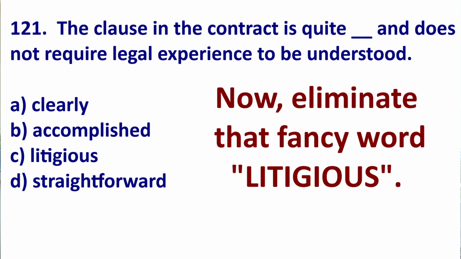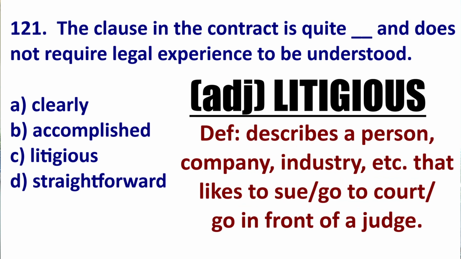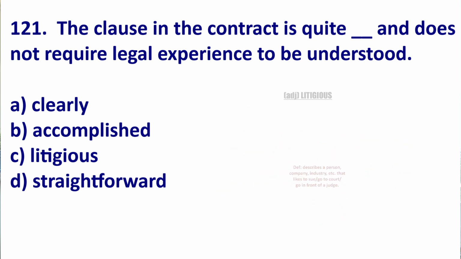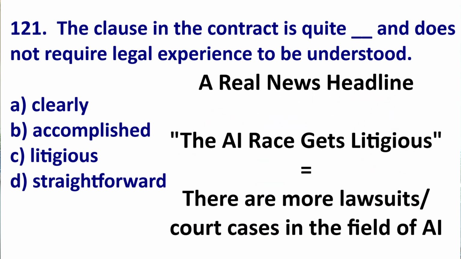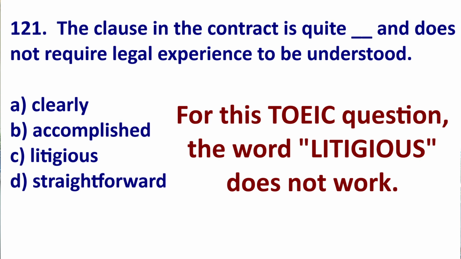That's correct. The clause is clearly incorrect. Next, remove C. Litigious. Litigious is a very fancy word. It describes a person or industry that always wants to go to court. They want to go in front of a judge. They want to sue other people. An example, anytime he has a problem with another company, he wants to take them to court. He is overly litigious. Now, here's a headline from a recent news article. The AI race gets litigious. So more people are suing each other in that industry. As you can see, for this TOEIC question, litigious does not fit.